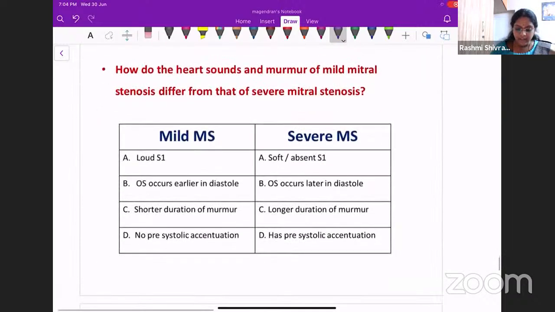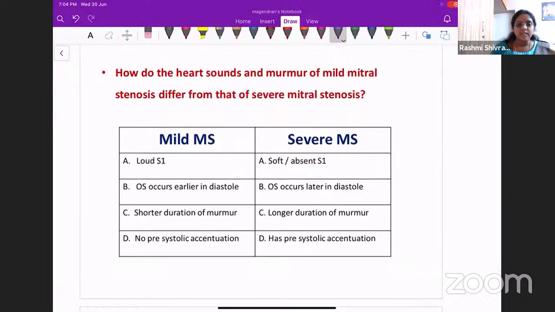So, next question. How do the heart sounds and murmurs of mild mitral stenosis differ from that of severe mitral stenosis? When you look at it, you feel that it is very complex, but it is very simple. I'm just asking you how you are going to identify a patient with severe mitral stenosis. That's how you need to simplify the question so that you are able to answer it. I told you the concept is the same, but the way of asking the question will be different.